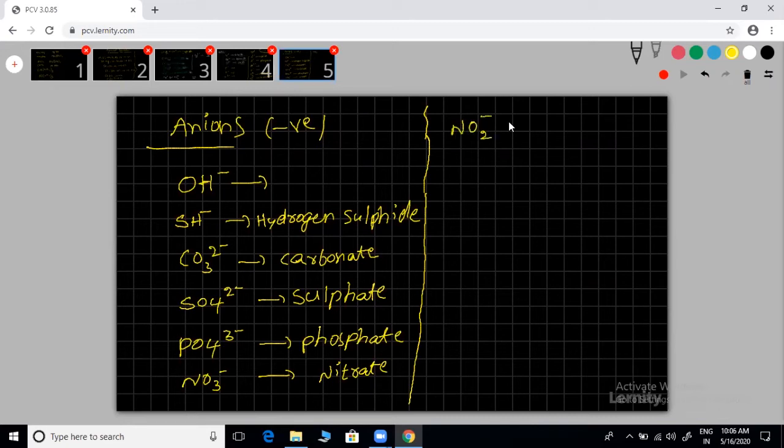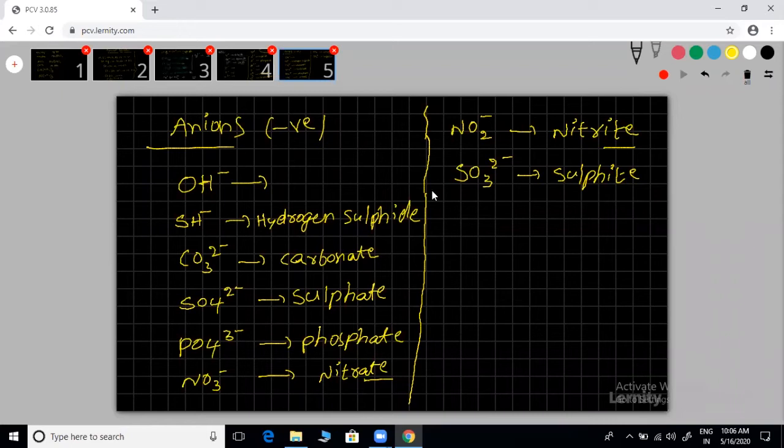NO2 minus, nitrite. This is ITE, and that is ATE. SO3 2 minus, sulfite. Mostly you know all these things.